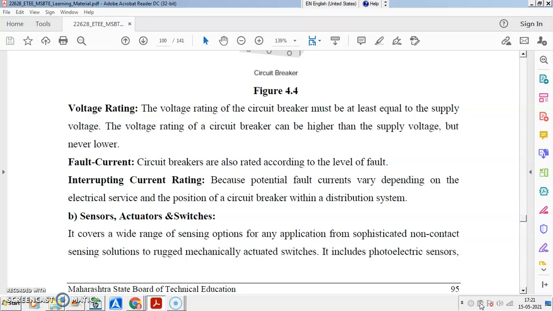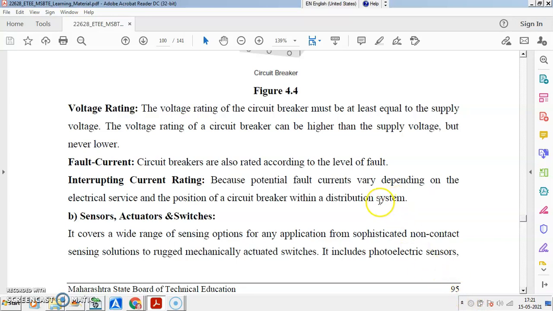Okay, so this is the interrupting current, and this interruption should take place under certain terms and conditions, so that the circuit breaker contacts don't get damaged. असं जर होत असेल तर that is the interrupting capacity or the breaking capacity of the circuit breaker. So it may be 10,000 kiloampere, it may be 20,000 kiloampere, it may be 50,000 kiloampere, it may be 200 kiloampere, it may be 500 kiloampere, like this.